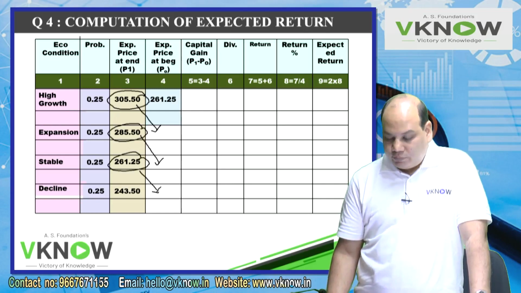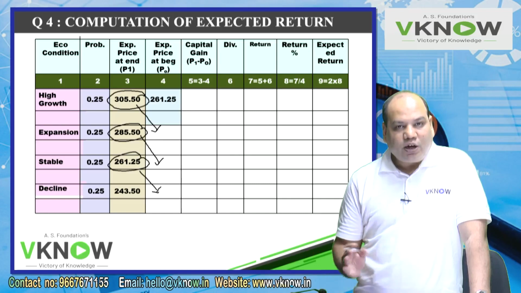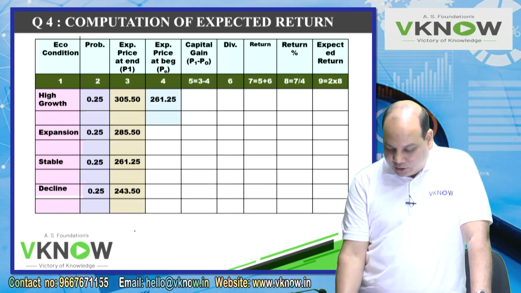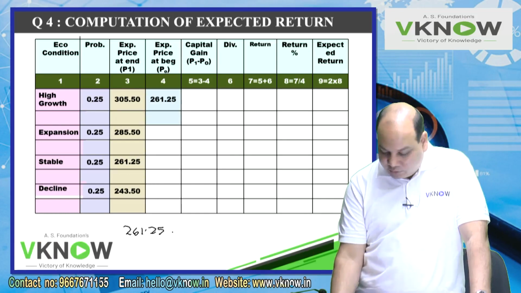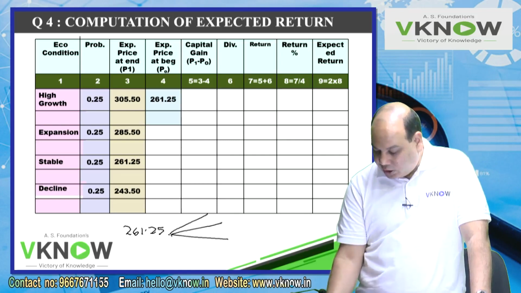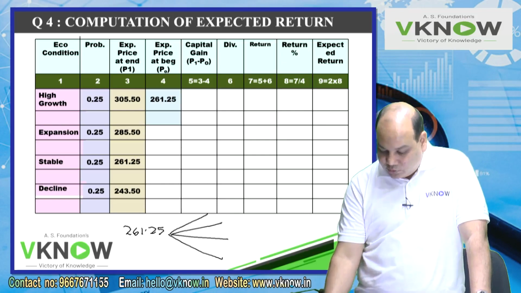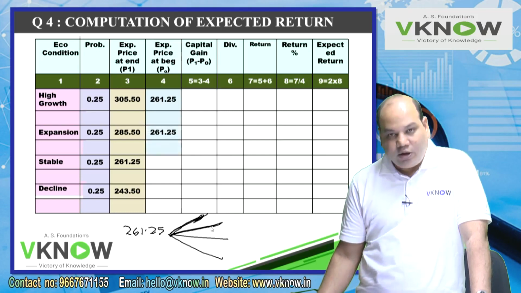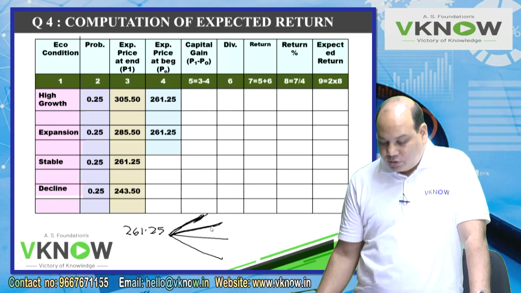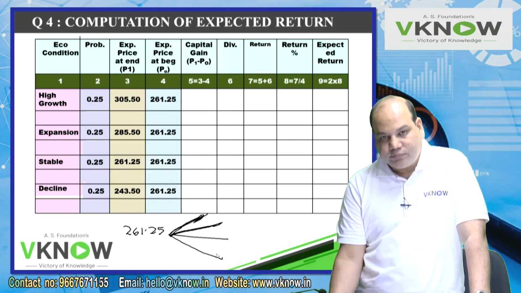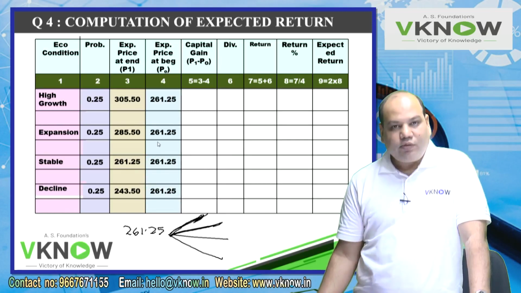Don't do that. Why? This question has not given you past data. It has given you future data. We are standing at 261.25 at the beginning. From here, I can take any of these paths depending upon the economic condition. So if it is high growth, I will get 305.50. If it is expansion, I will get 285.50. But my starting number is the same, 261.25. So I am here, and I can go to these 4 numbers. So this is one mistake which you have to avoid.